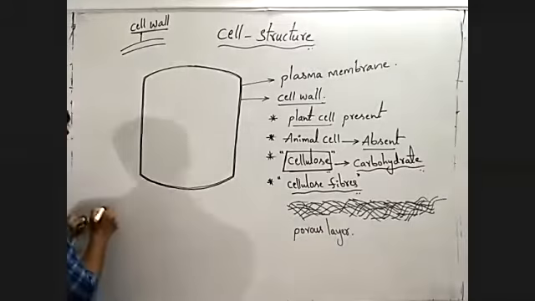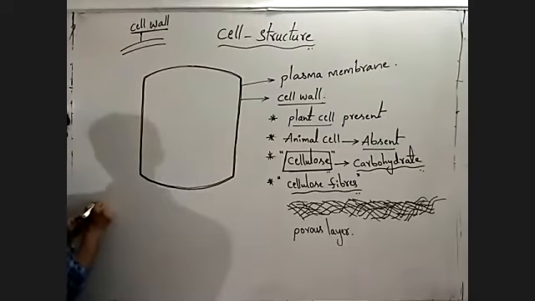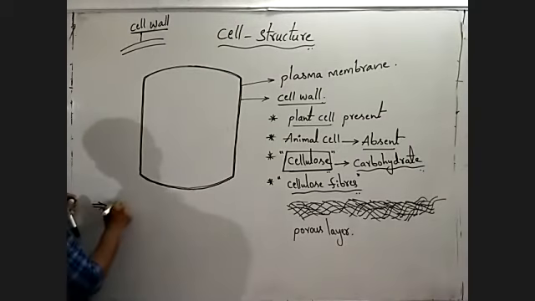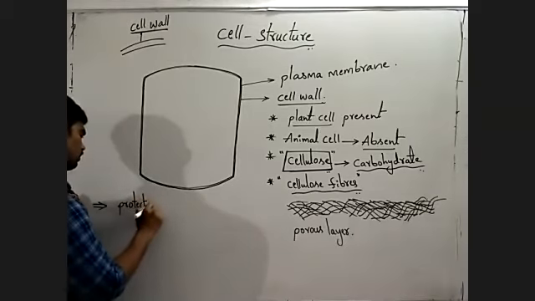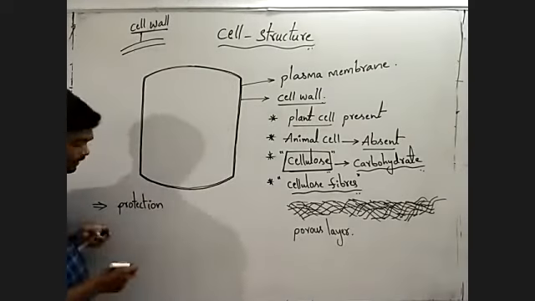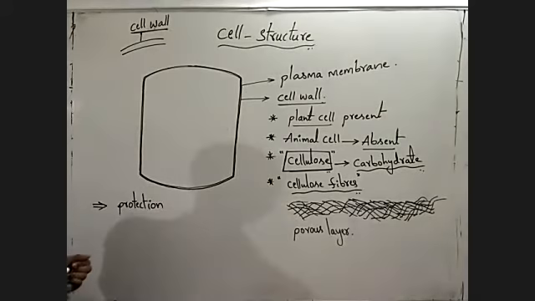Next, what is the function of the cell wall? Protection of the inner part of the cell.